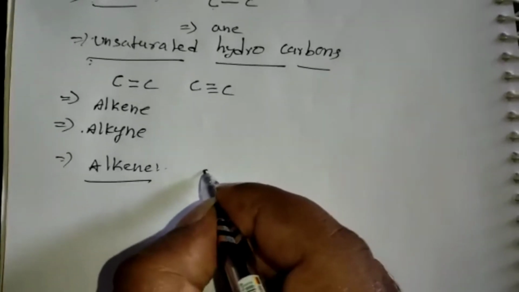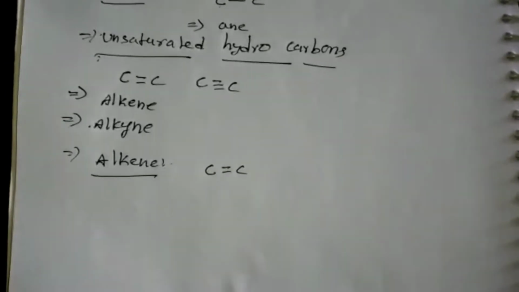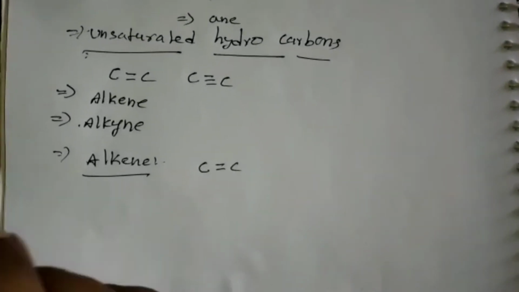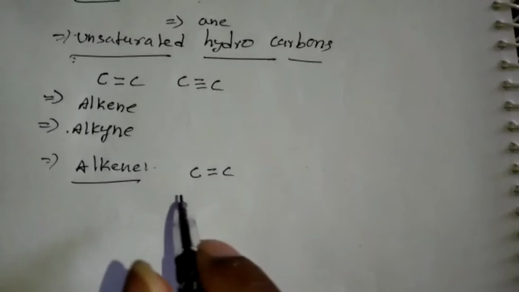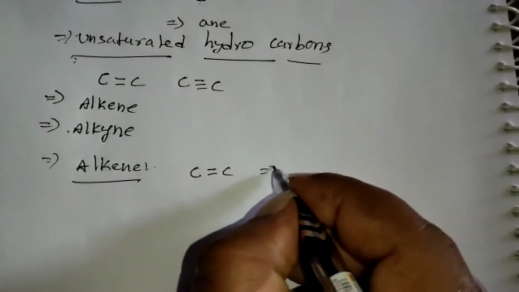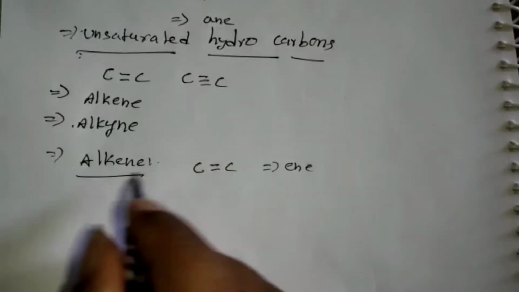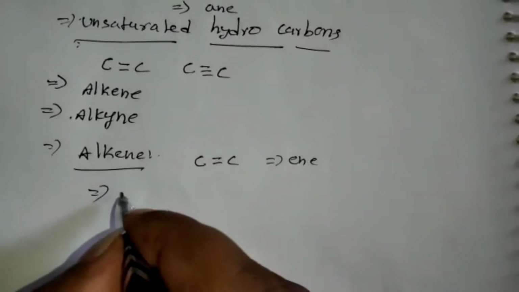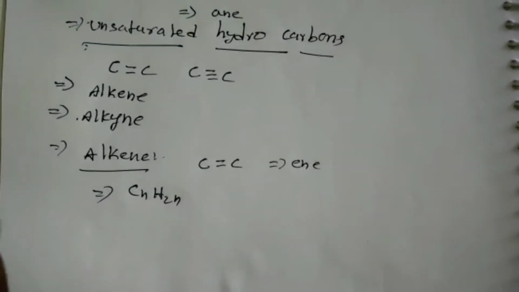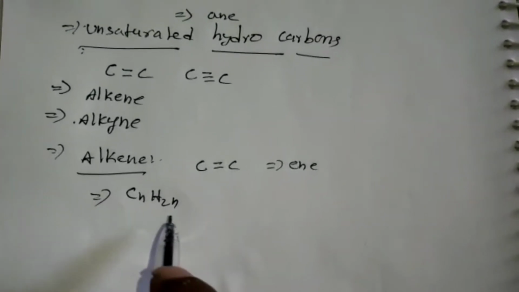This type of hydrocarbon is called alkene. Alkene ends with the word ene, and the general formula of alkene is CnH2n.